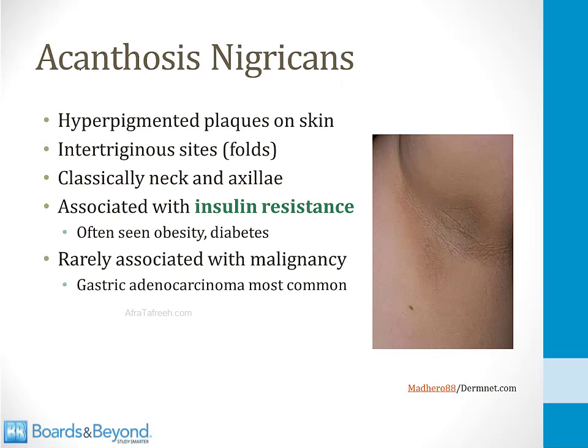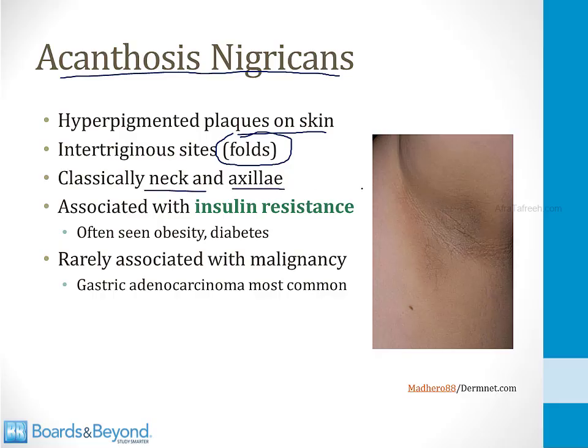We've talked about many of the presenting signs and symptoms of diabetes like polyuria and polydipsia and DKA. Let me tell you about one other sign of diabetes, and that is a skin finding called acanthosis nigricans. These are hyperpigmented plaques that appear on the skin. They classically occur at intertriginous sites. These are places where the skin folds. Classic places for acanthosis nigricans to appear are in the back of the neck or in the axilla.